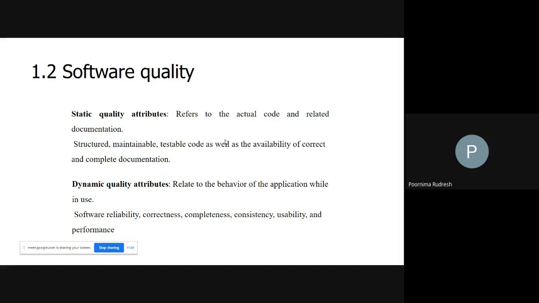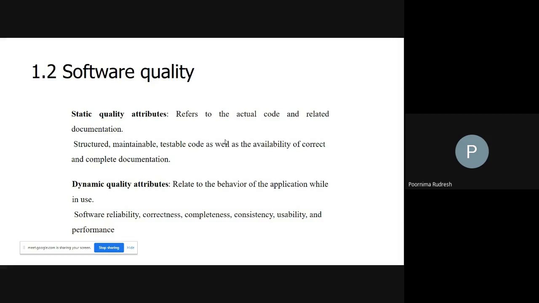Testable. As we know, once the software product is developed, before delivering it to the user, the software product should be properly tested. Why are we going for the testing process? To know whether the software product is performing the functionality according to the user requirement or not. So for that purpose, we go for testing. Who will test the product? The testing team is responsible for testing the software product.